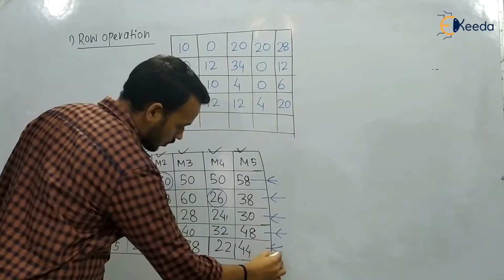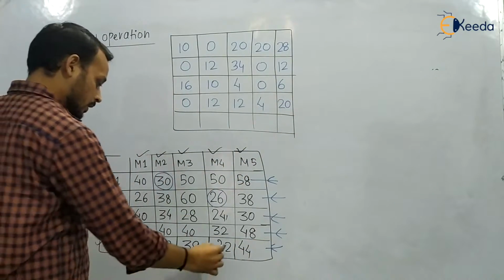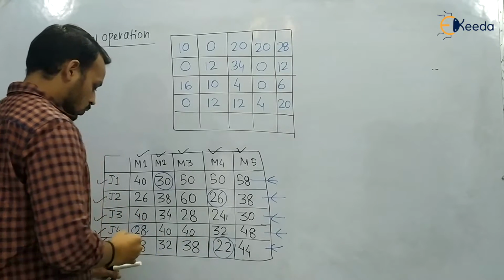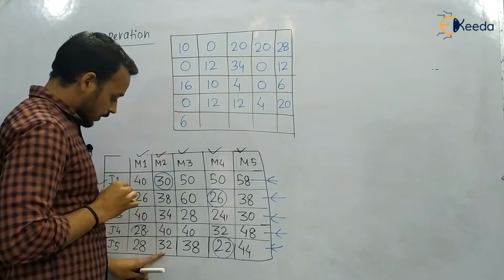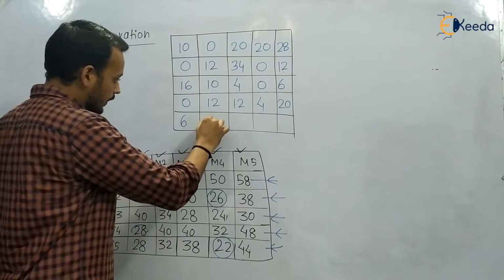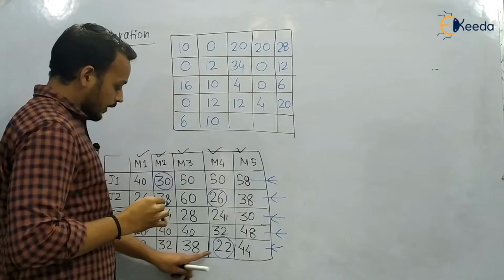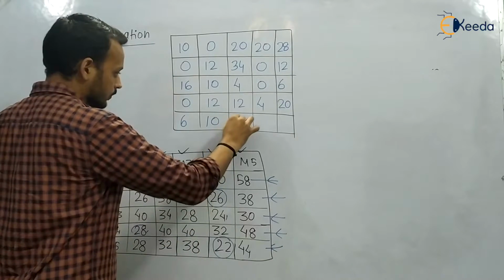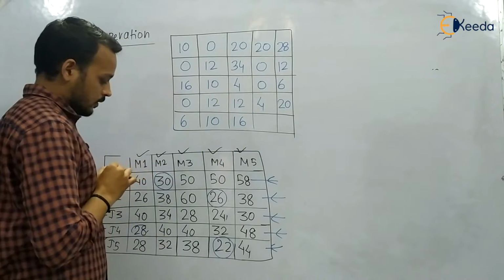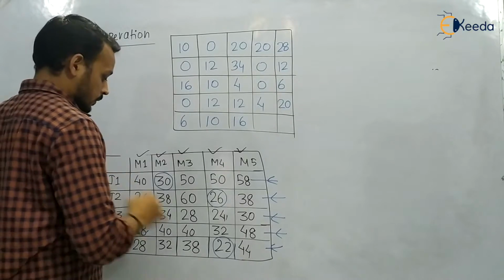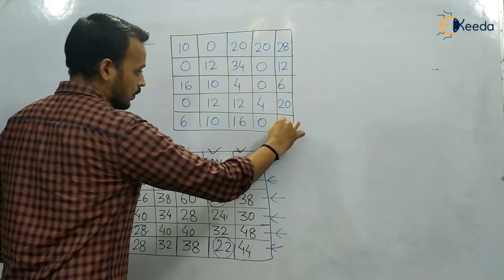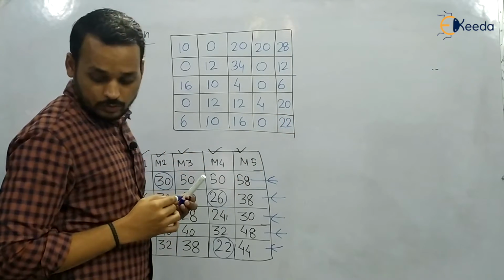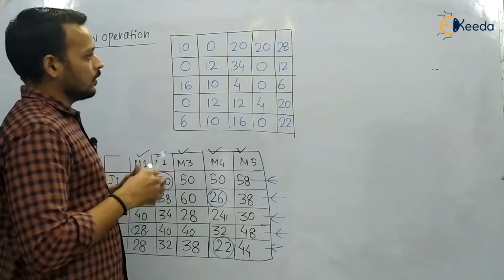And the last row, the minimum here is 22. So 28 minus 22, we will get 6. 32 minus 22, we will get 10. 38 minus 22, we will get 16. 22 minus 22, we will get 0. And 44 minus 22, we will get 22. Okay, so this is the row operation.